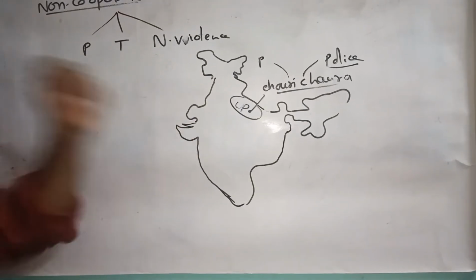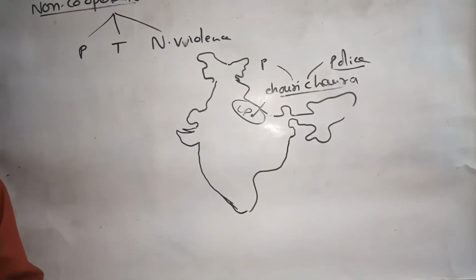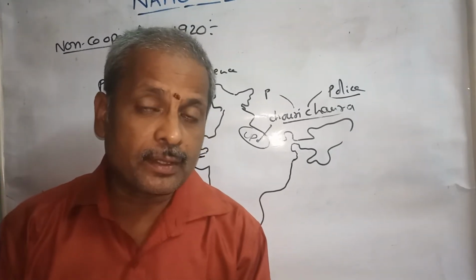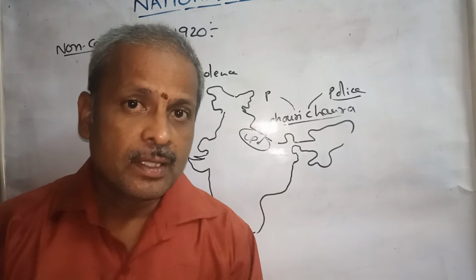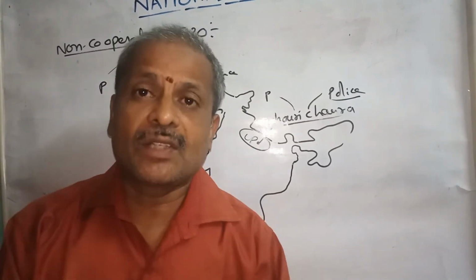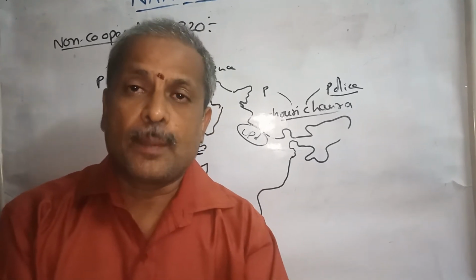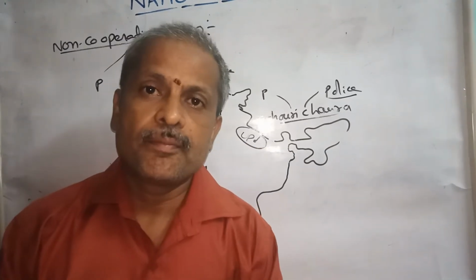By this incident, the Chauri Chaura village people became very angry, and they wanted to take revenge on the British police. On the same night, all the police members inside the Chauri Chaura police station were sleeping.